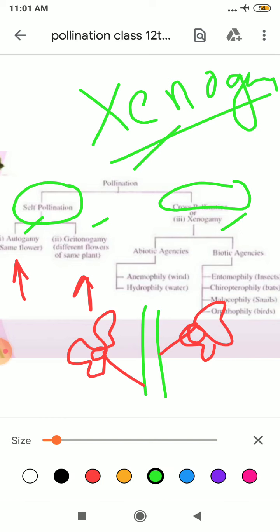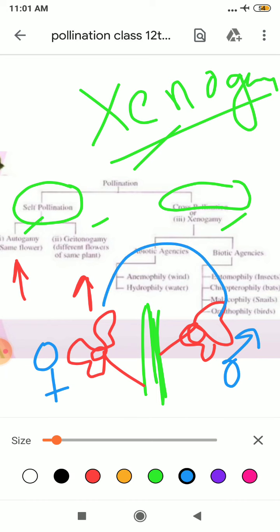The plant is the same but the flowers are different. It can be a male flower and a female flower, so pollen grain will move from here to here. How? It will occur through different agencies. Clear?